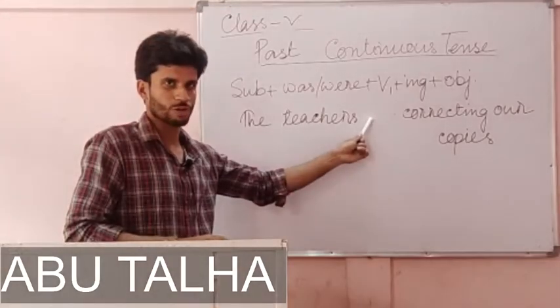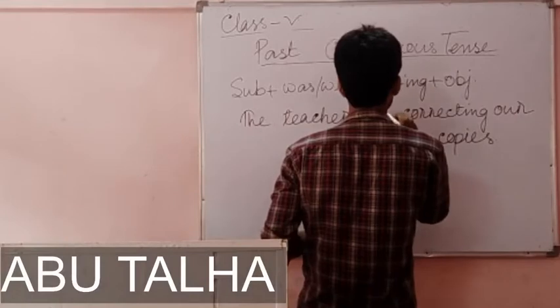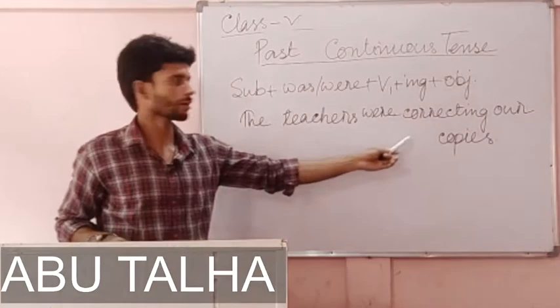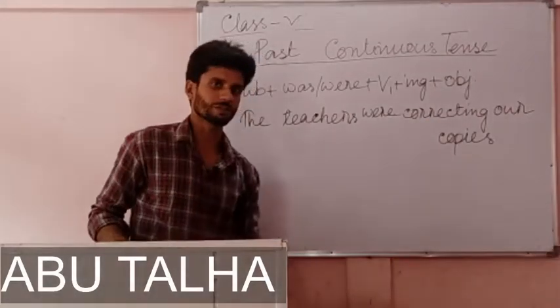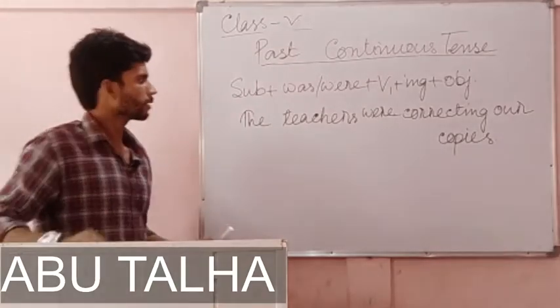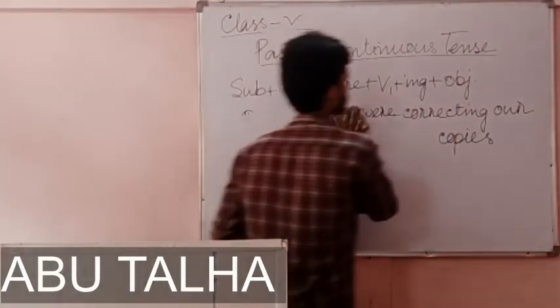So now I cannot write was. I have to write were. The teachers were correcting our copies. So now I'm making it clear when to use was and when to use were.